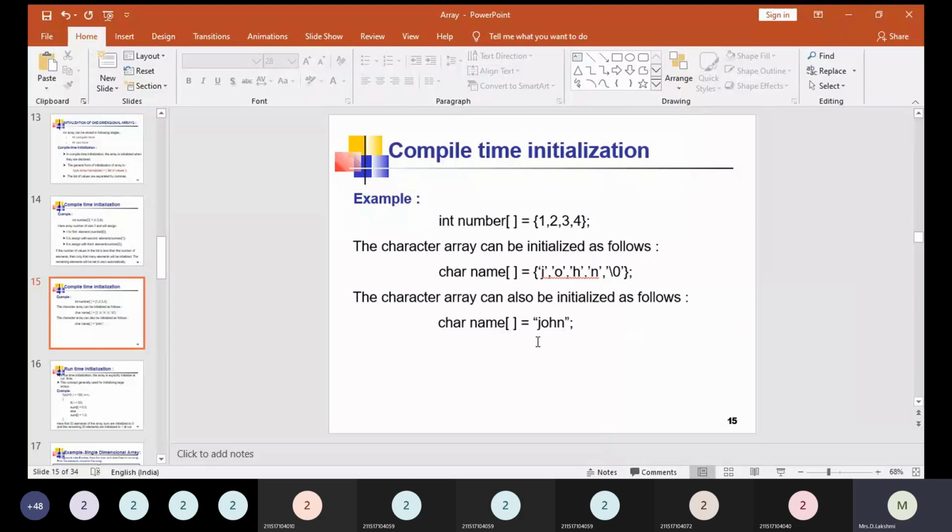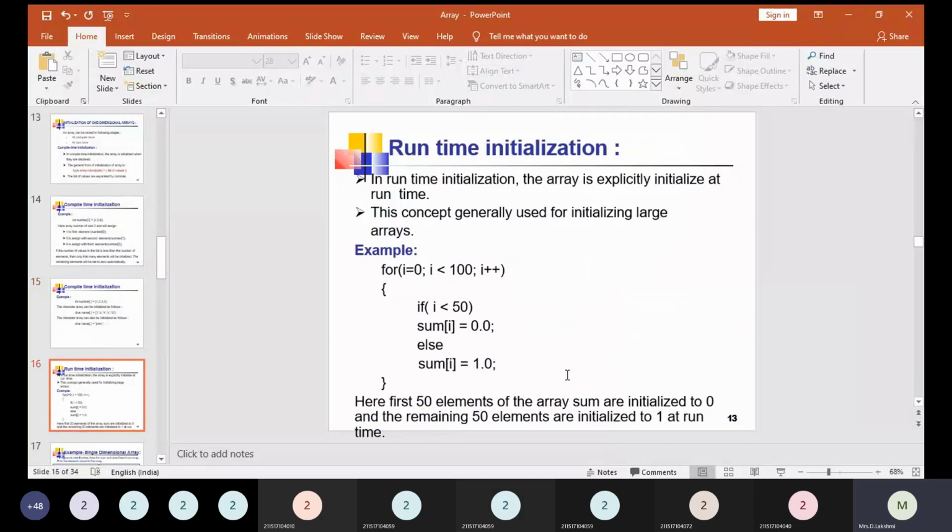The next one: char name is equal to, within double quotes. Now instead of giving the name John with each and every letter in single quotes, we are giving all the letters, this word, in double quotes. In this way also we can declare the character array. These are some examples where the size of the array can be known only during the compile time.